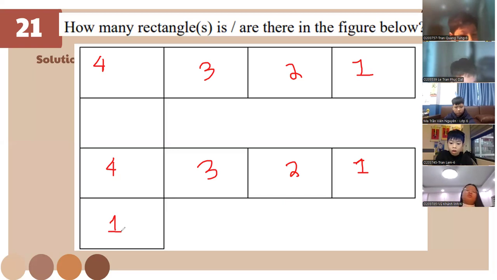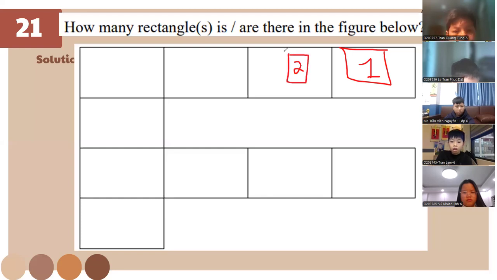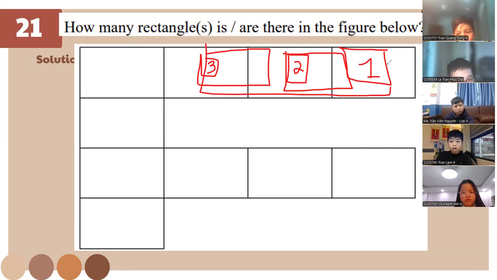But the total of 27 plus 1 is going to be 28. And this one, okay. So why do you plus 1? This is 1 because this is the box alone. This is 2 because it has 1 and 2. This is 3 because it has 1, 2, and 3. Okay?